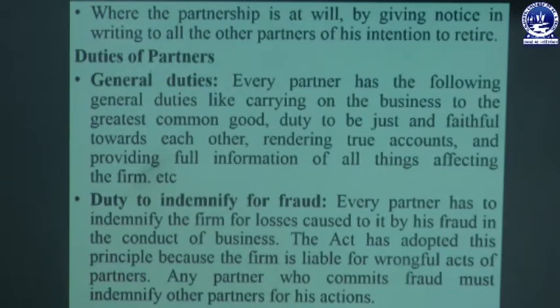Then where the partnership is at will, a partner may retire by giving a notice in writing to all other partners of his intention to retire. So if the partnership business is formed as a partnership at will, and a partner wants to retire from the business, then by giving proper notice in writing to all other partners of his intention to retire, the partner can retire from the partnership business.